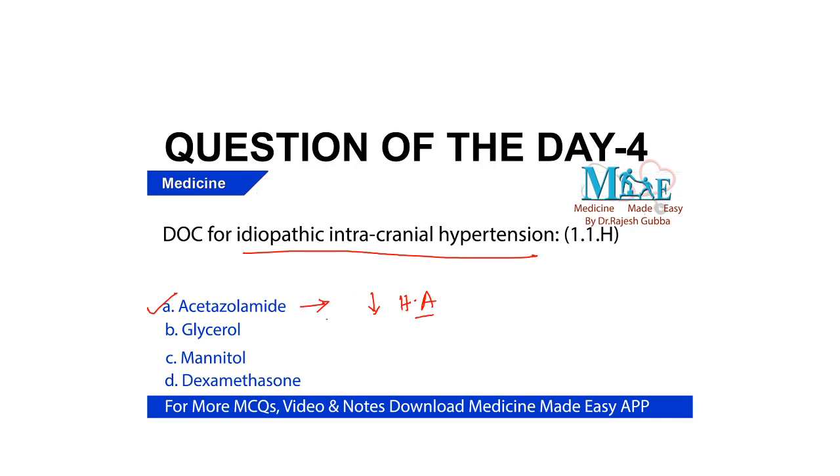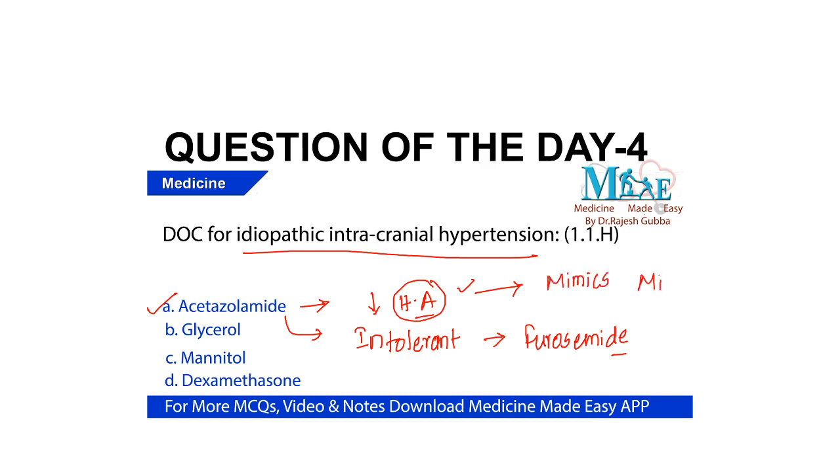Now, suppose the individual is intolerant to acetazolamide, then what is the next option? If the individual is intolerant to acetazolamide, the other option we have is furosemide. Right? Next. Now, the headache of the individual suffering with intracranial hypertension mimics migraine.